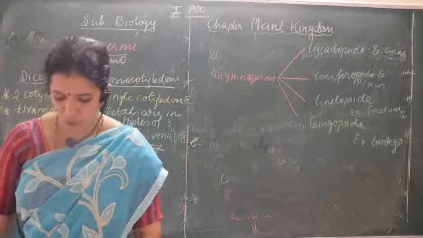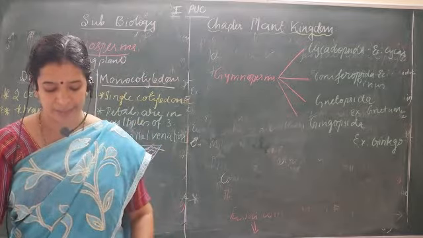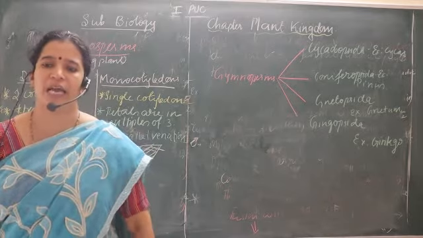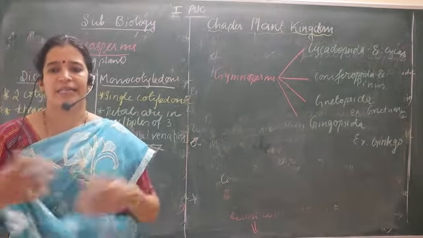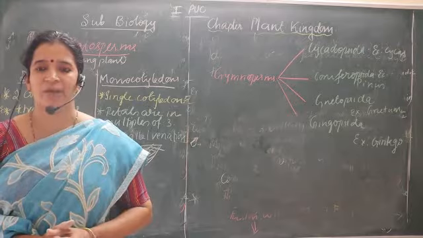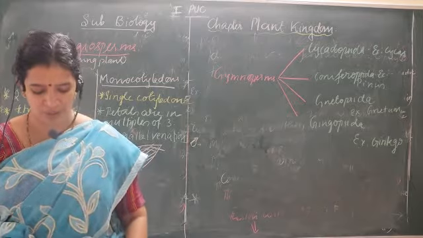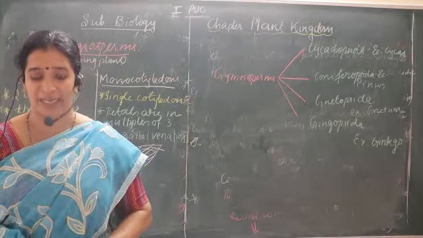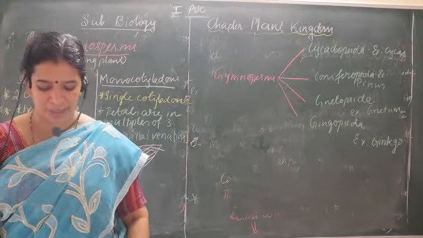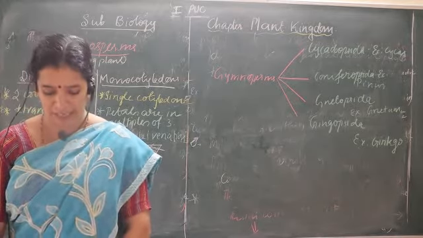Now about the structures which help for their reproduction. They have male and female reproductive units, that is androecium and gynoecium, not antheridium, sorry. About the androecium and gynoecium and each unit of their reproductive parts, we will study in the coming video.